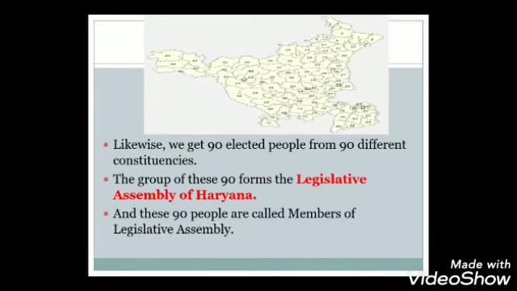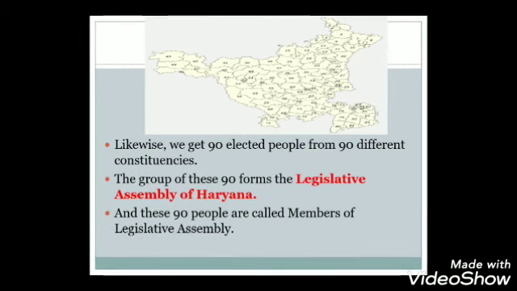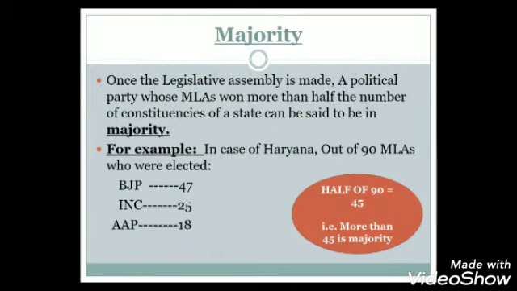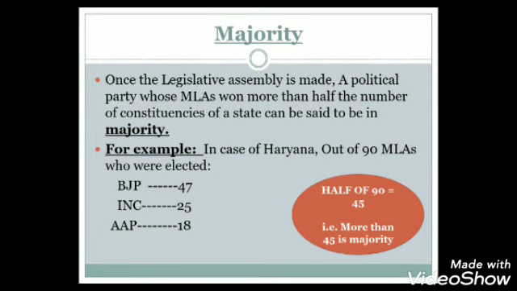Now moving further, once we have elected 90 people, these 90 people belong to different political parties. For example, in our country, we have different political parties like Bharatiya Janata Party, Indian National Congress, Aam Aadmi Party, etc. So these 90 MLAs belong to different political parties.